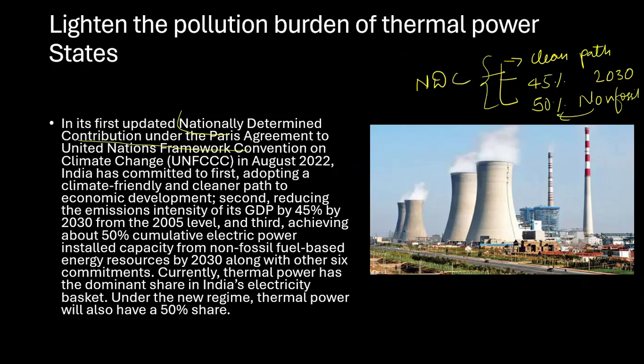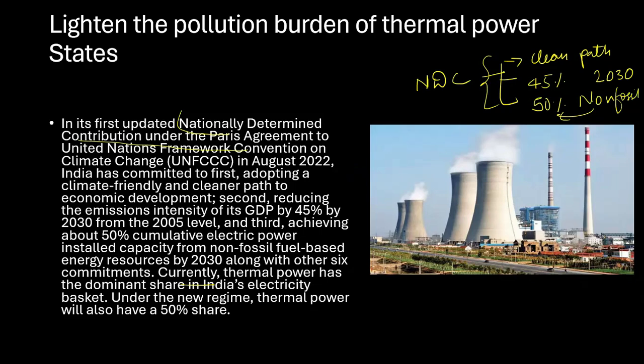Currently, thermal power plants have a dominant share in India's electricity basket. Under a new regime, thermal power plants will also have a 50% share. So we'll discuss this. Despite these goals, the problem is that currently also you can see that thermal power plants have a dominant share in electricity in India. Means in India, the dominant sector is thermal power.